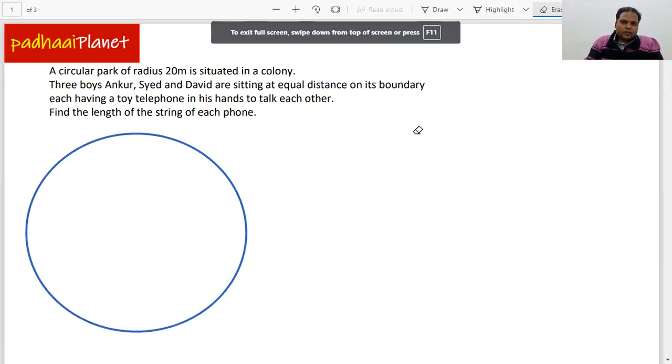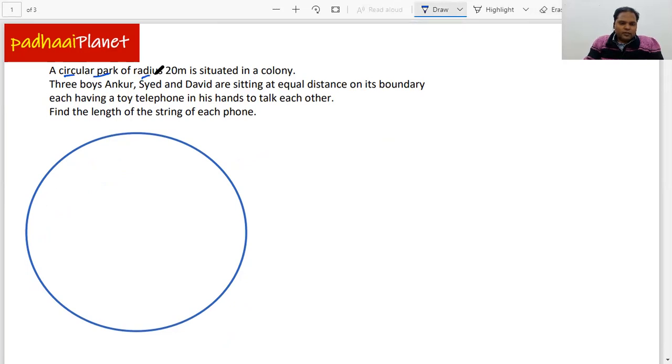So the question says that there is a circular park, and the radius of the park is 20 meters. There are three boys, Ankur, Syed, and David, sitting at equal distance on the boundary of the circular park, each having a toy telephone in his hands to talk to each other. What we need to find out is the length of the string of each of the phones.